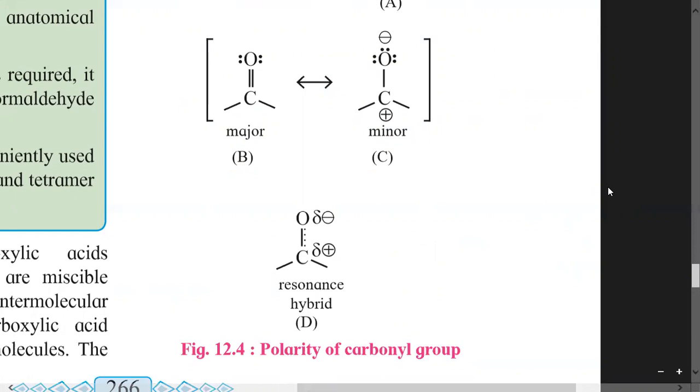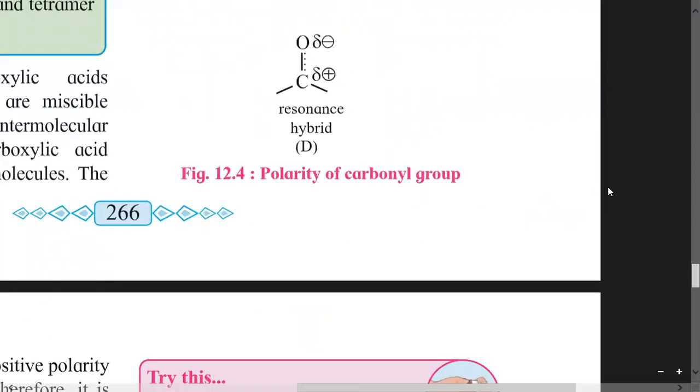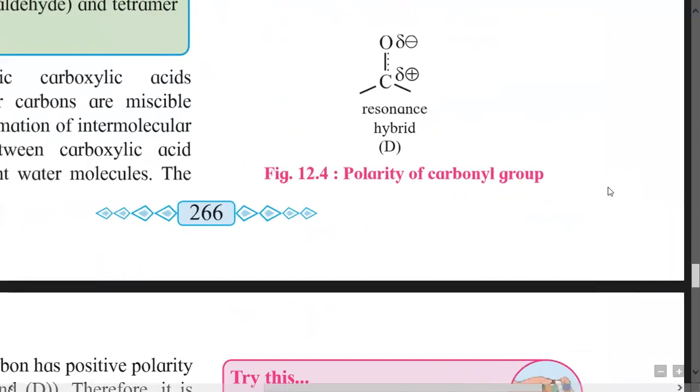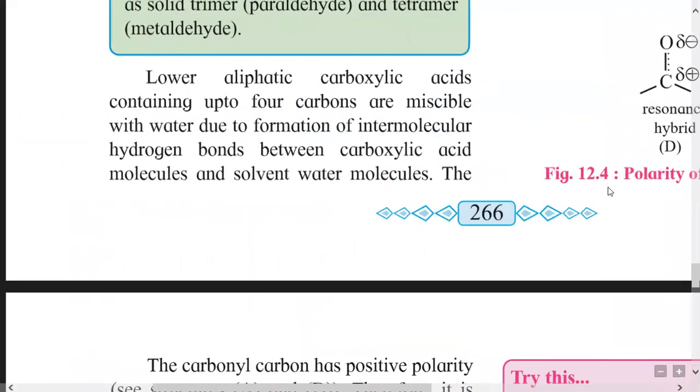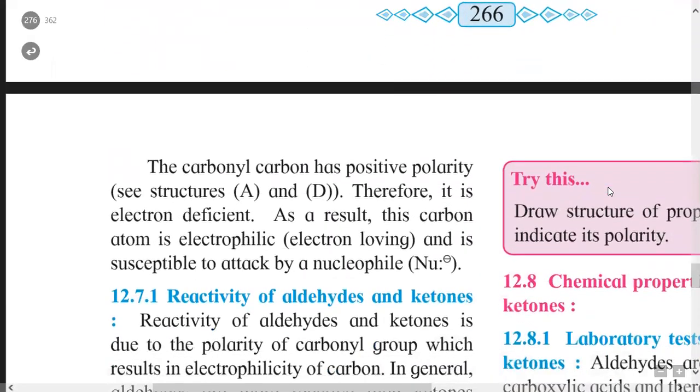This carbon oxygen bond is partly a single bond, a regular bond, and partly a polar, partial bond. This formation of delta positive and delta negative charges gives the polarity of the carbonyl group.